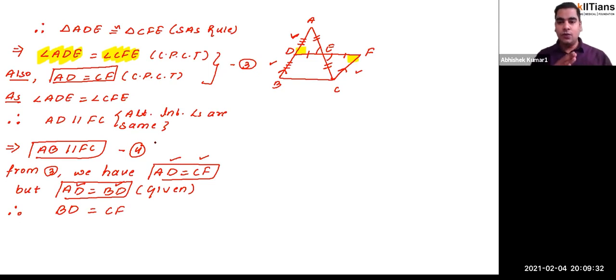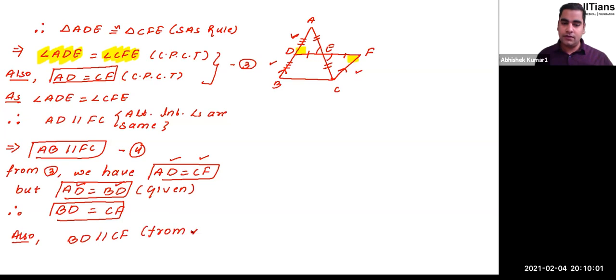Because if X is equal to Y and Y is equal to Z, then you can say that X is also equal to Z. So by using this property, you can say without hesitation that BD is equal to CF, right? Now check out, BD is equal to CF. Also, what do we have? We have BD parallel to CF, right or not? From result number 4, BD is parallel to CF.